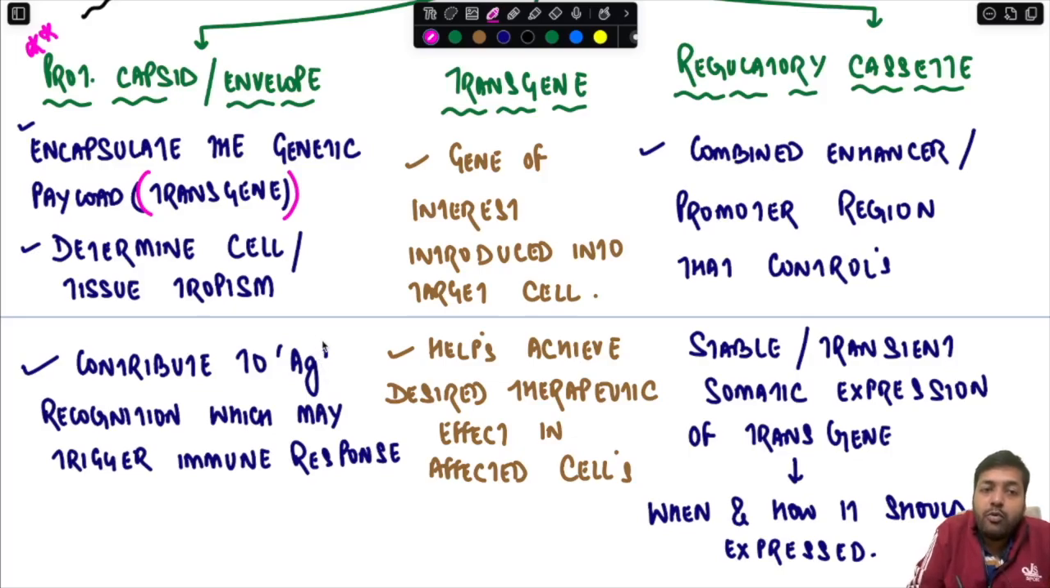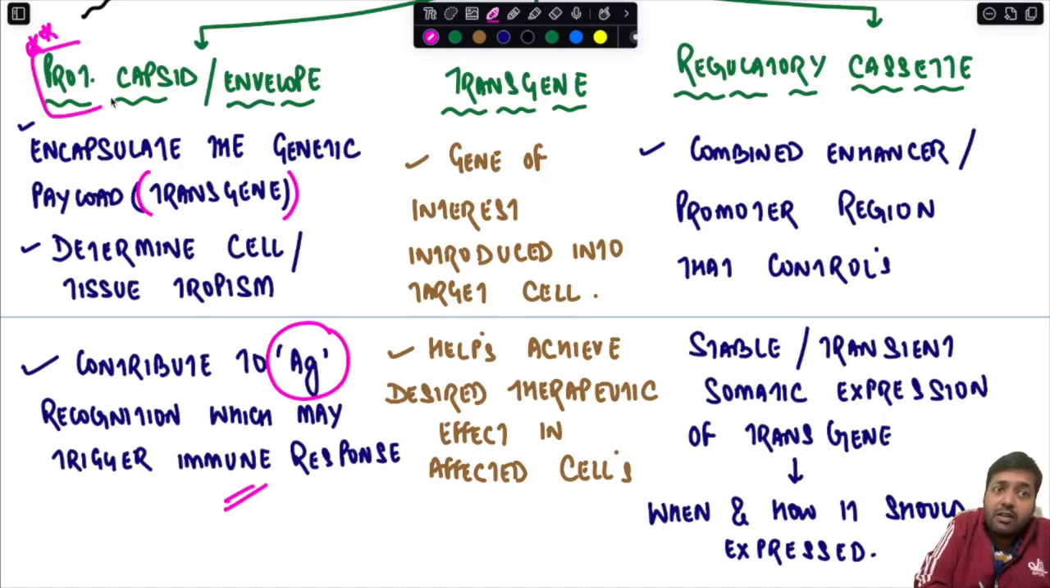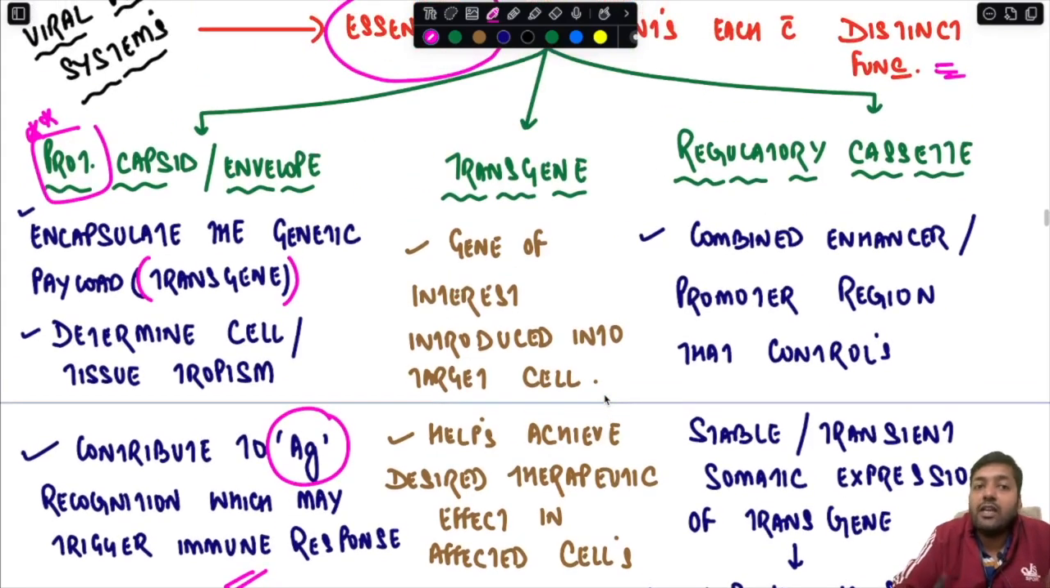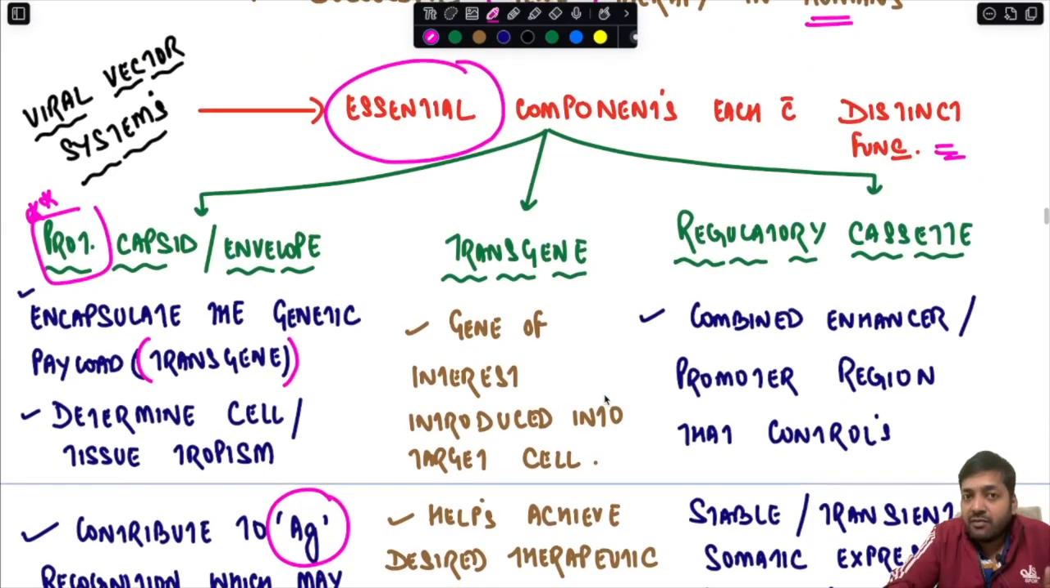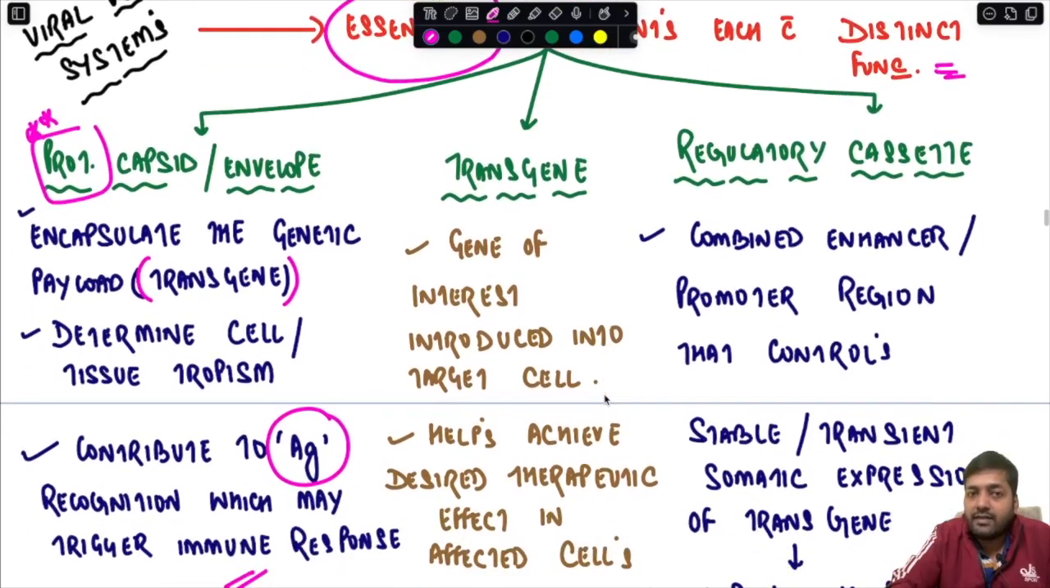It also contributes to antigen recognition, which may trigger immune response. Whenever you are introducing any foreign object into the human body, it is going to trigger some kind of response, right? So it is this particular protein capsid which is responsible for inducing an immune response from the host. That is the importance of the protein capsid or the envelope, which is one of the essential components of the viral vector system.